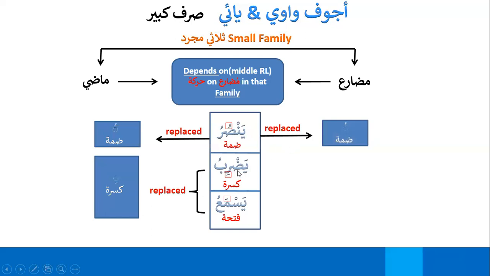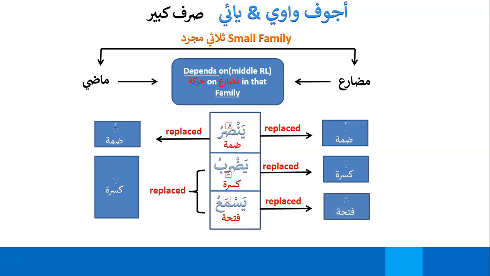In Mudare, you will see this Dhamma, which became a Waw, will be replaced by a Dhamma. This Yadribu, this Kasra, which became a Ya, will be replaced by a Kasra. This Fatha, which became an Alif, Nala Yanalu. So the middle letter became Alif. This Alif will be replaced by Fatha. How? We will see. So Kala, Kalu, Kalat, Kalata, Kulna.